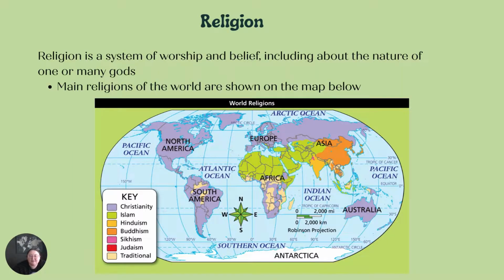Religion is a system of worship and belief, including the nature of one or many gods. The main religions of the world are shown on the map below, and they include Christianity, Islam, Hinduism, Buddhism, Sikhism, Judaism, and traditional religions.